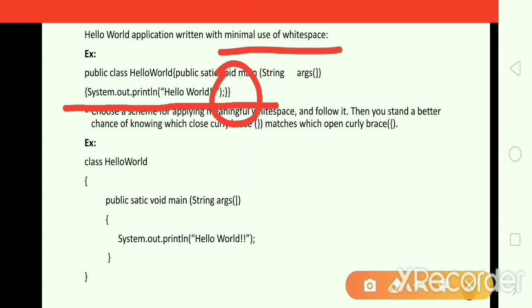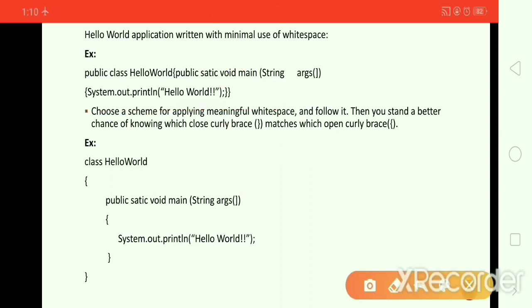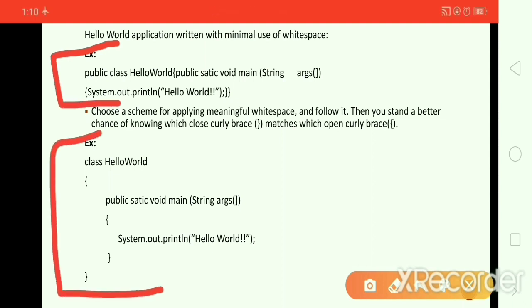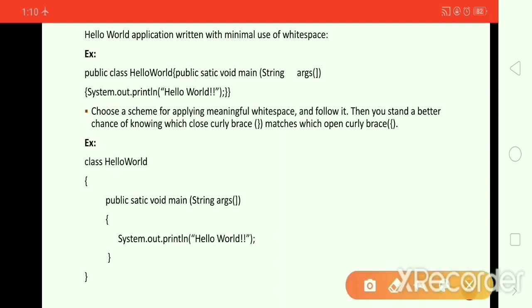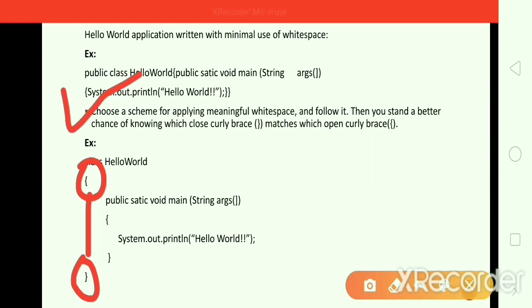But guys, can you compare this minimal usage of white space in the source code with this? This is also the same source code to print hello world to the standard output, but here we are making use of white spaces. You can observe it increases the readability of your source code, where we are beginning with the curly braces and where we are closing. You can easily get it. It increases the readability of your source code, but here we can't.